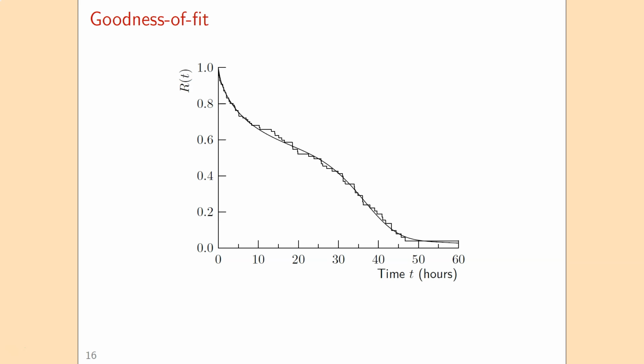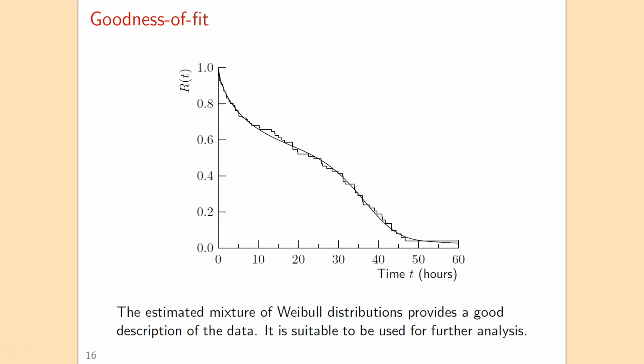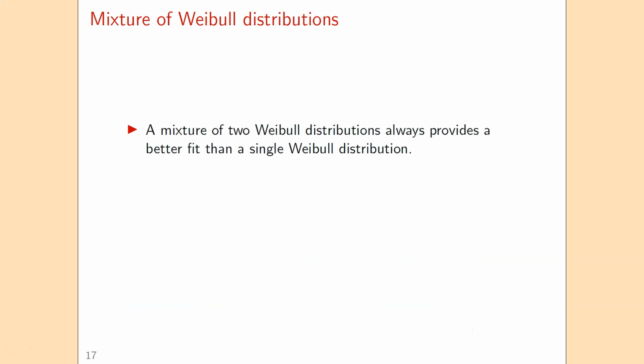We can also make the corresponding graph. So here we have the Kaplan-Meier reliability function and also the fitted mixture of 2 Weibull distributions. And then you see that this fitted mixture of 2 Weibull distributions provides a very good fit for this data set. So for this machine, this mixture of Weibull distributions can then be used for further analysis, so for the optimization of the maintenance policy.